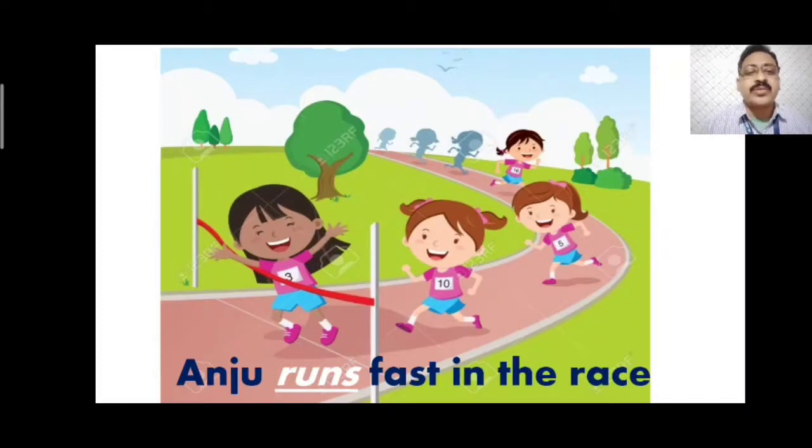See here, Anju runs fast in the race. Here Anju is the girl we are talking about. It is singular, one girl only, name of one girl. So you can see the verb run, it is having s to it, runs. That means when the subject Anju is singular, we add s to the verb to give it in present form. So we have added s to the verb run, because Anju is a singular girl.